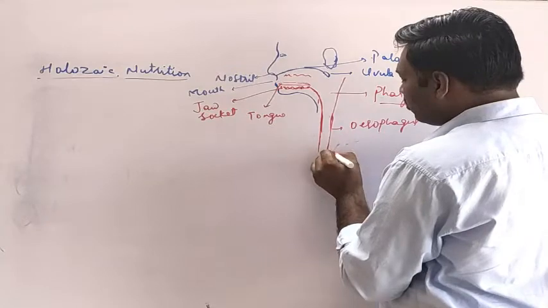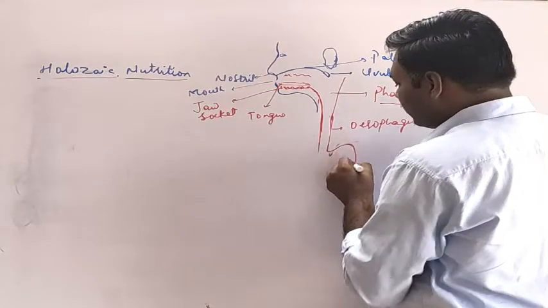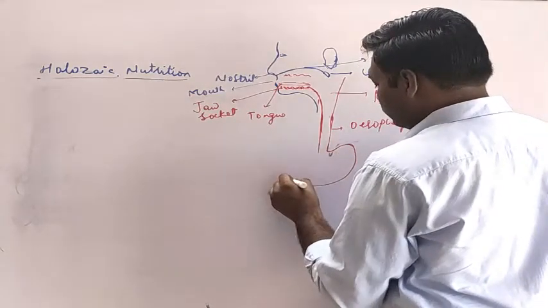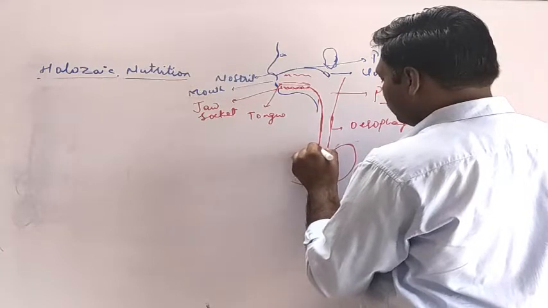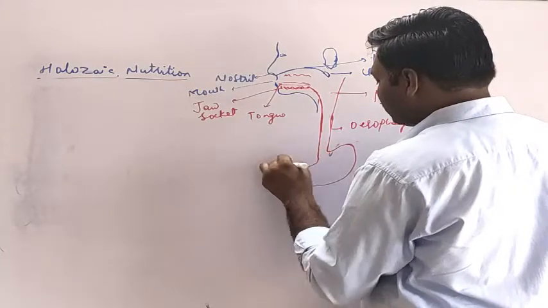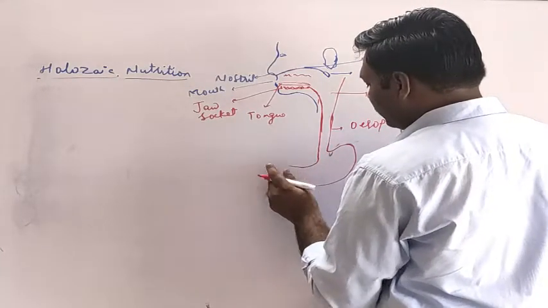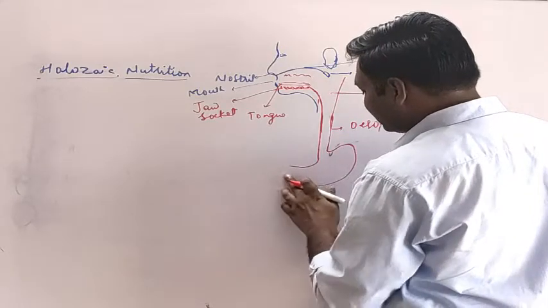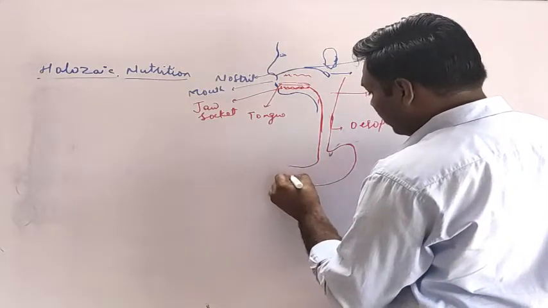See, such a structure is there. It will help you to understand the process of digestion.